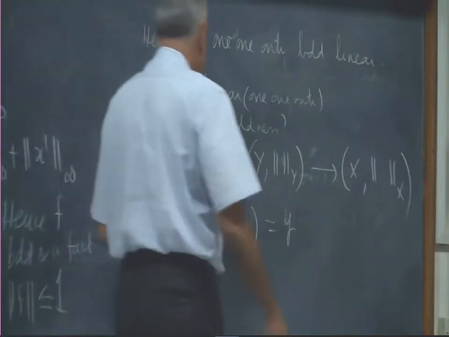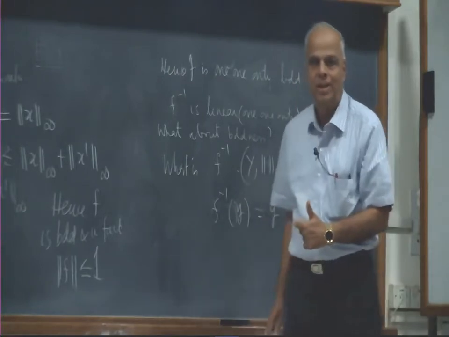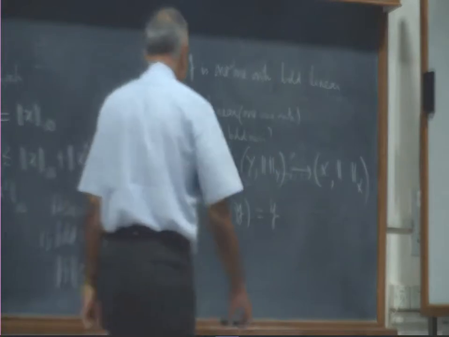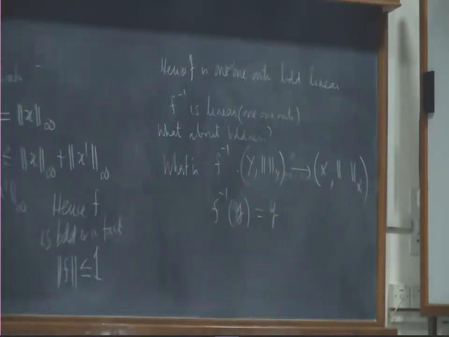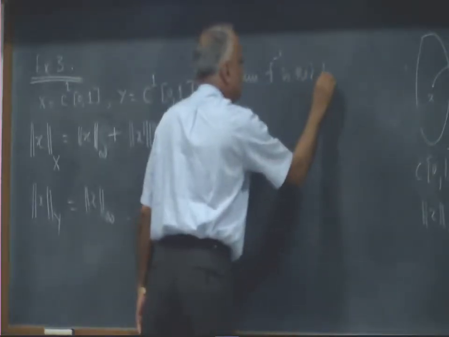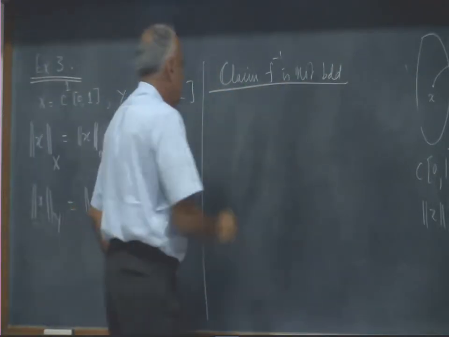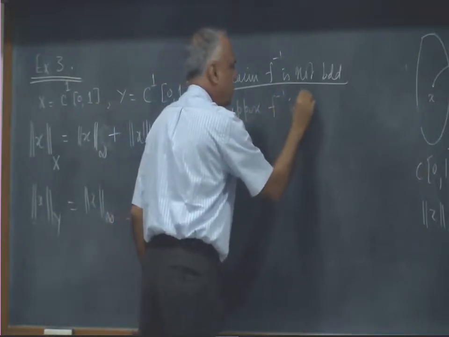So now we have to see whether the changed length, which is f inverse y, relative to the original length, which is y, is under control. Suppose f inverse is bounded. Now I am going to claim f inverse is not bounded. Claim: f inverse is not bounded. Suppose f inverse is bounded.